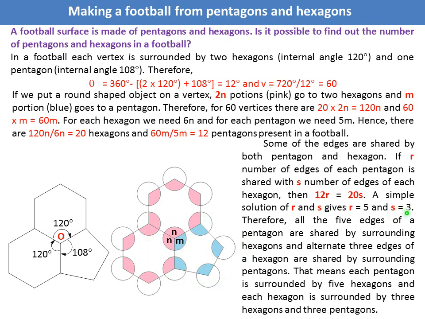Now because S equal to 3, that means 3 edges are shared with other hexagons. So 3 alternate edges are shared with other hexagon, and 3 alternate edges shared with pentagon. So this edge and this edge will be shared with pentagon. This edge and this edge will be shared with hexagon.